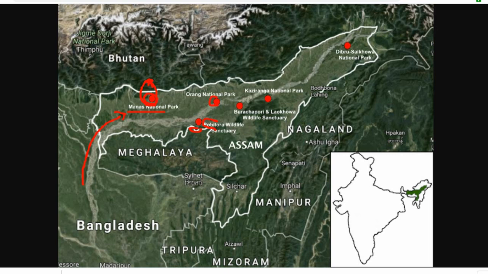See the map. This river is Brahmaputra. So it starts from Dibru-Saikhowa National Park in Assam. Then you go a little downward. You have Kaziranga National Park on the left bank. Then on the left bank only, Bura Chapori and Laukhowa Wildlife Sanctuary. These are wildlife sanctuaries. Then on the north side you have Orang National Park. Then you have Pabitra Wildlife Sanctuary, and the last one is Manas National Park. This is not on the banks of the Brahmaputra. This is adjoining your Bhutan area.